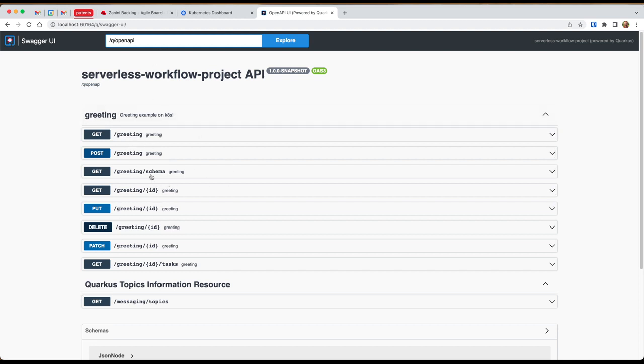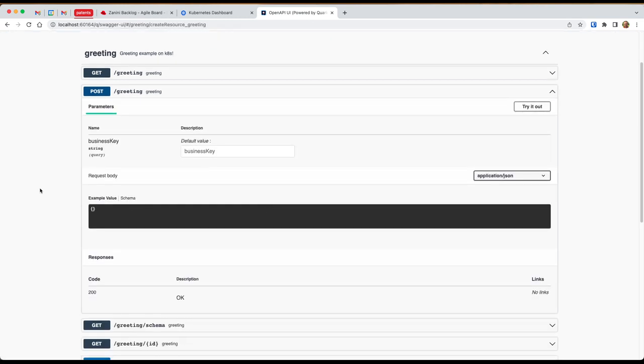Essentially, in the future, I'm going to add this in the operator as well, so the operator will expose the service for you. You don't need to do anything else. So yeah, let's try this.